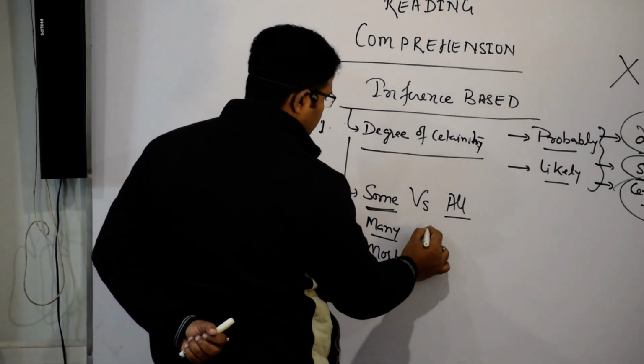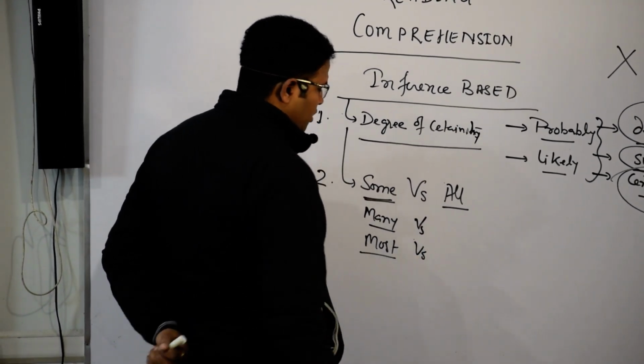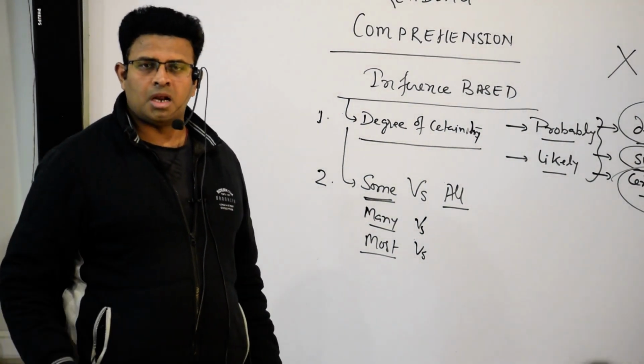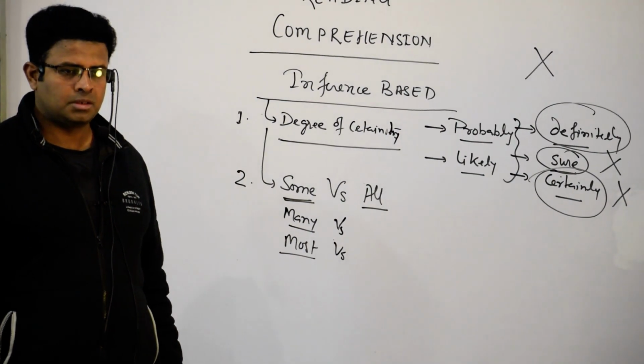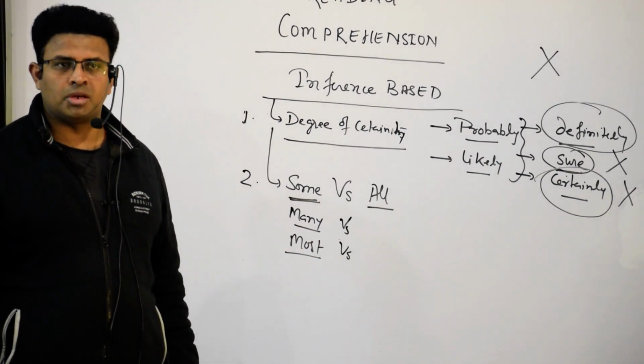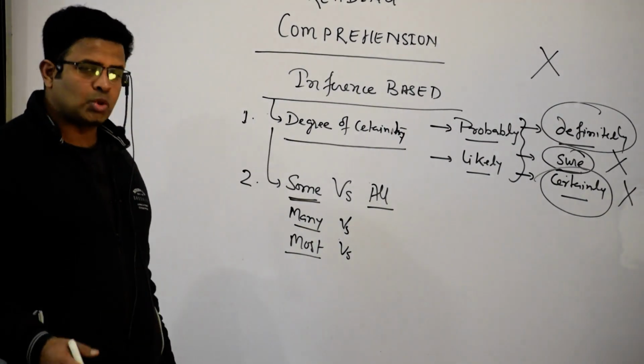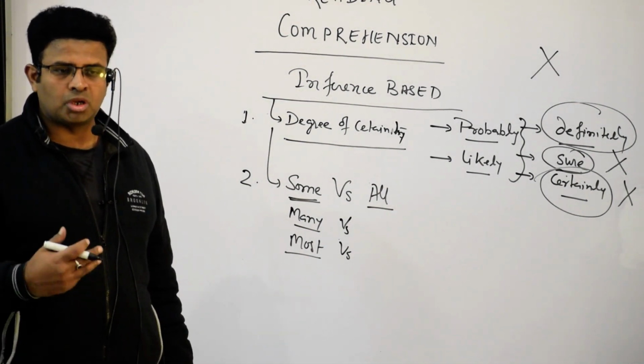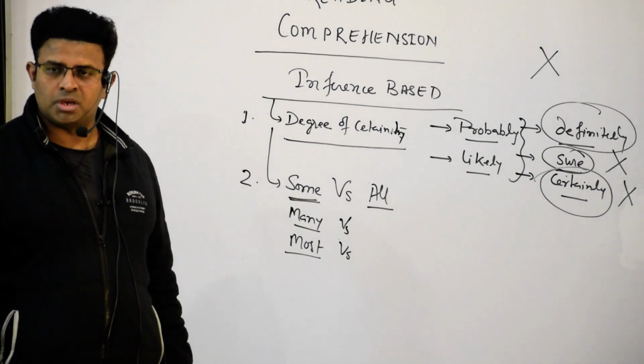Yes or not? If it is written some of the people, some of the students, it doesn't mean all of the students. Many of the students doesn't mean all of the students. Most of the students doesn't mean that all of the students.